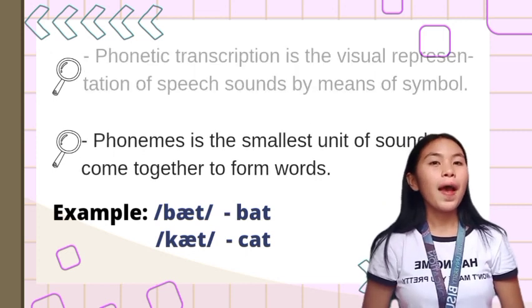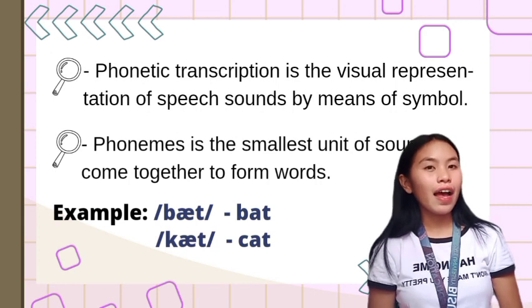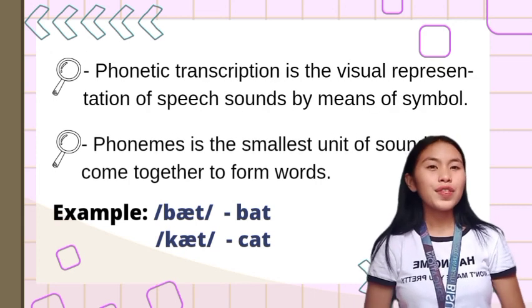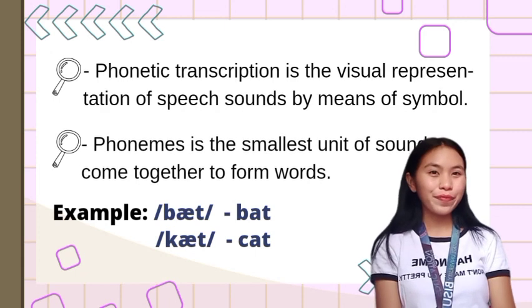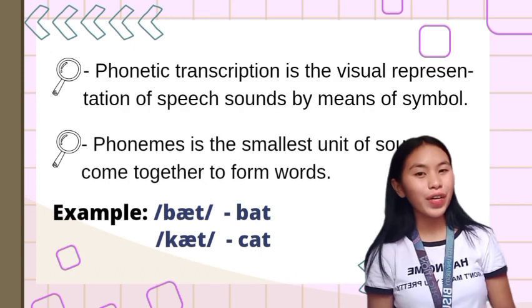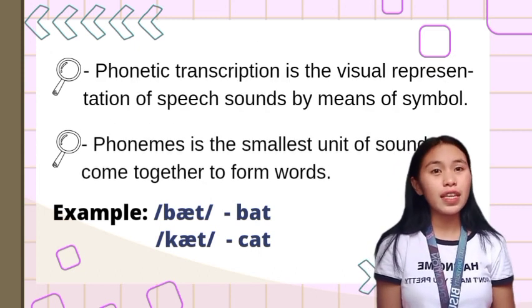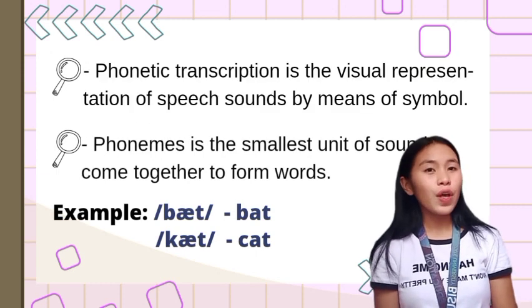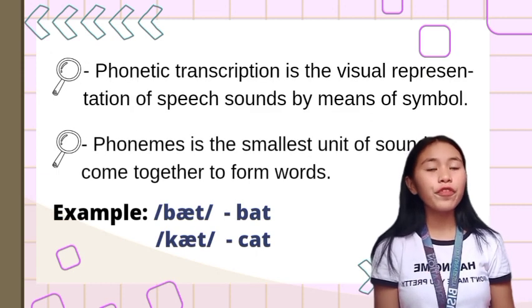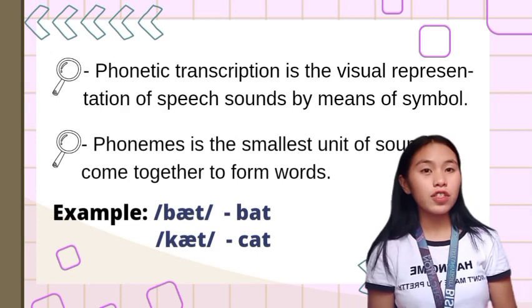Next, phonemes are the smallest units of sound that come together to form words. For example, b, a, t equals bat; c, a, t, cat. So how many phonemes are there? There are three phonemes that are combined to form those words. So, what do we call those kinds of phonemes nga enclosed inside the parentheses? So, if ever ang phonemes is gi-enclose na sa parentheses, then it is called phonetic transcription.